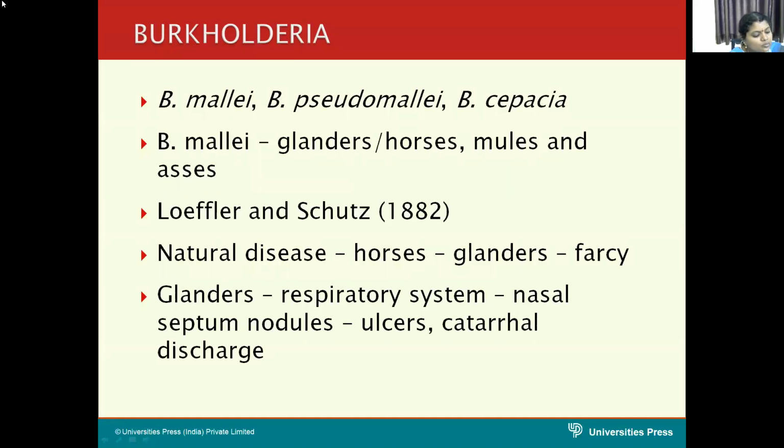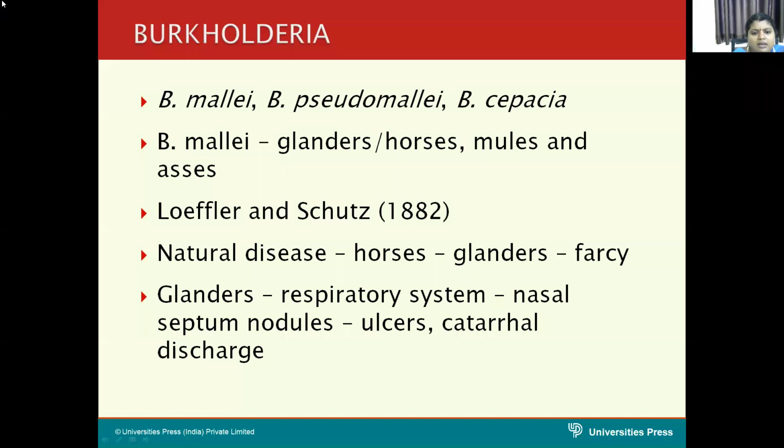And next topic, that is Burkholderia. Besides this Pseudomonas genera, other genera are also there. They are Burkholderia. Again, this Burkholderia contains species like Burkholderia mallei, Burkholderia pseudomallei, and Burkholderia cepacia. But Burkholderia mallei infection is mainly seen in horses, mules, or asses. Sometimes it may cause human infection, that is very rarely.